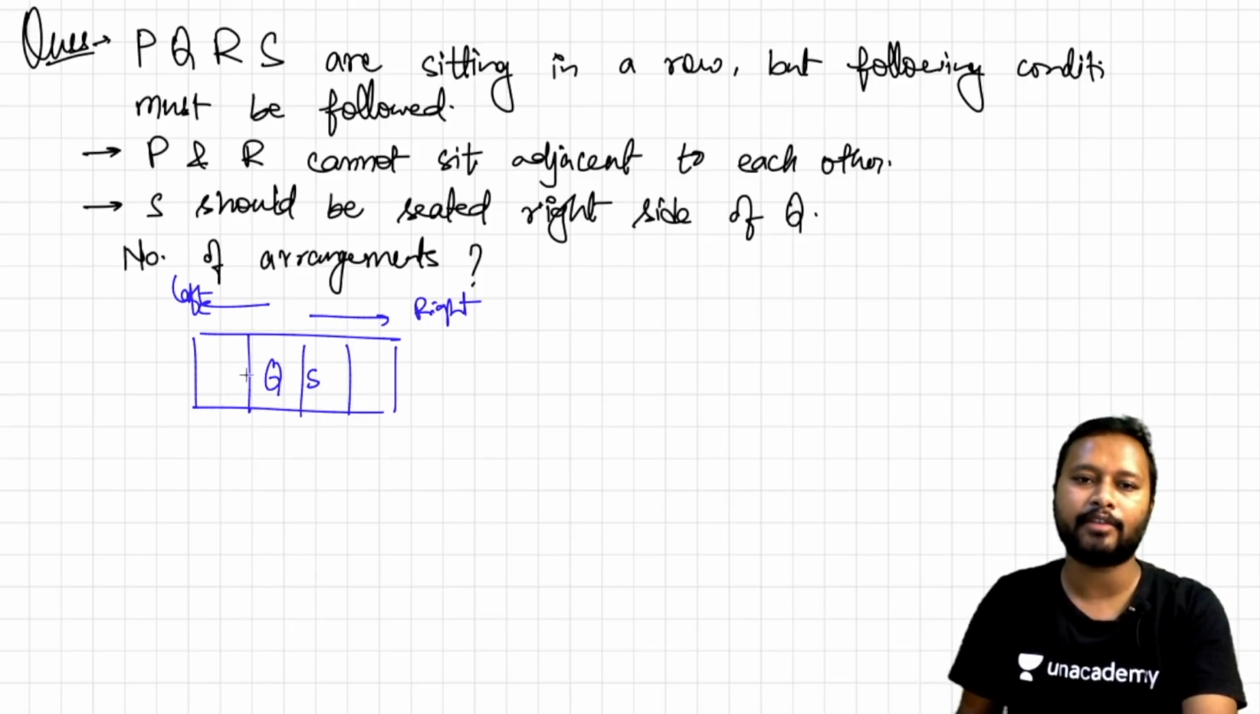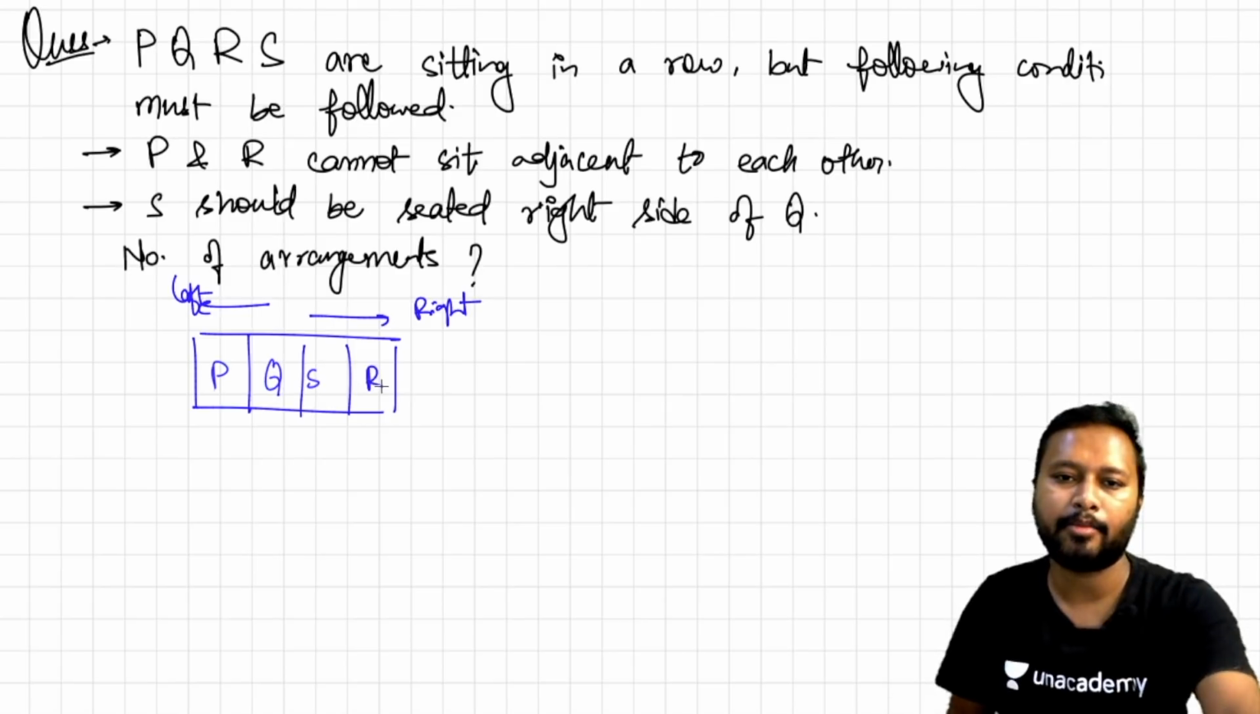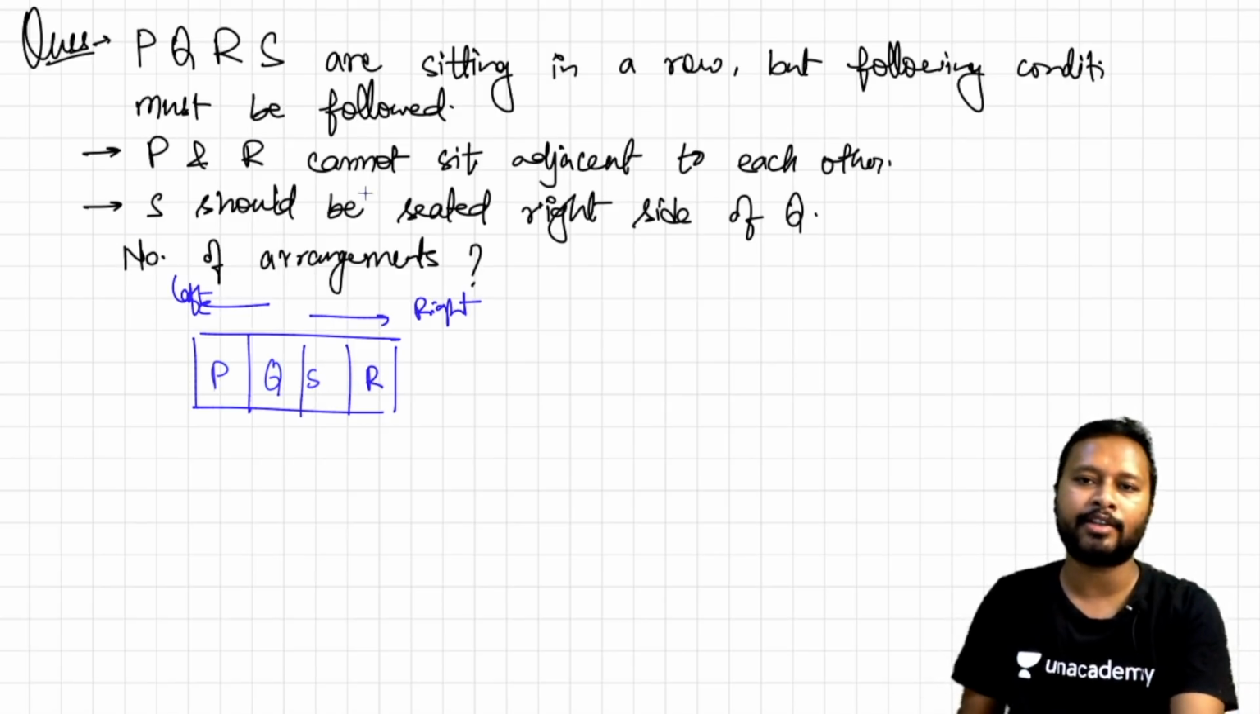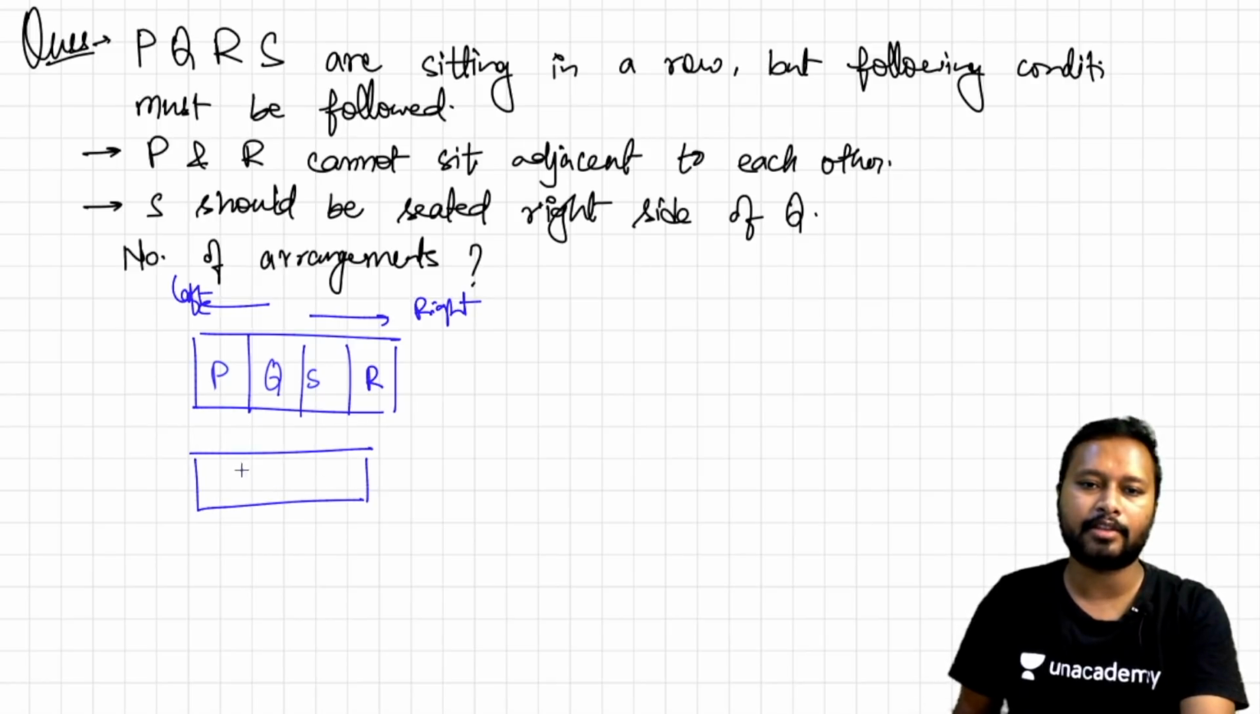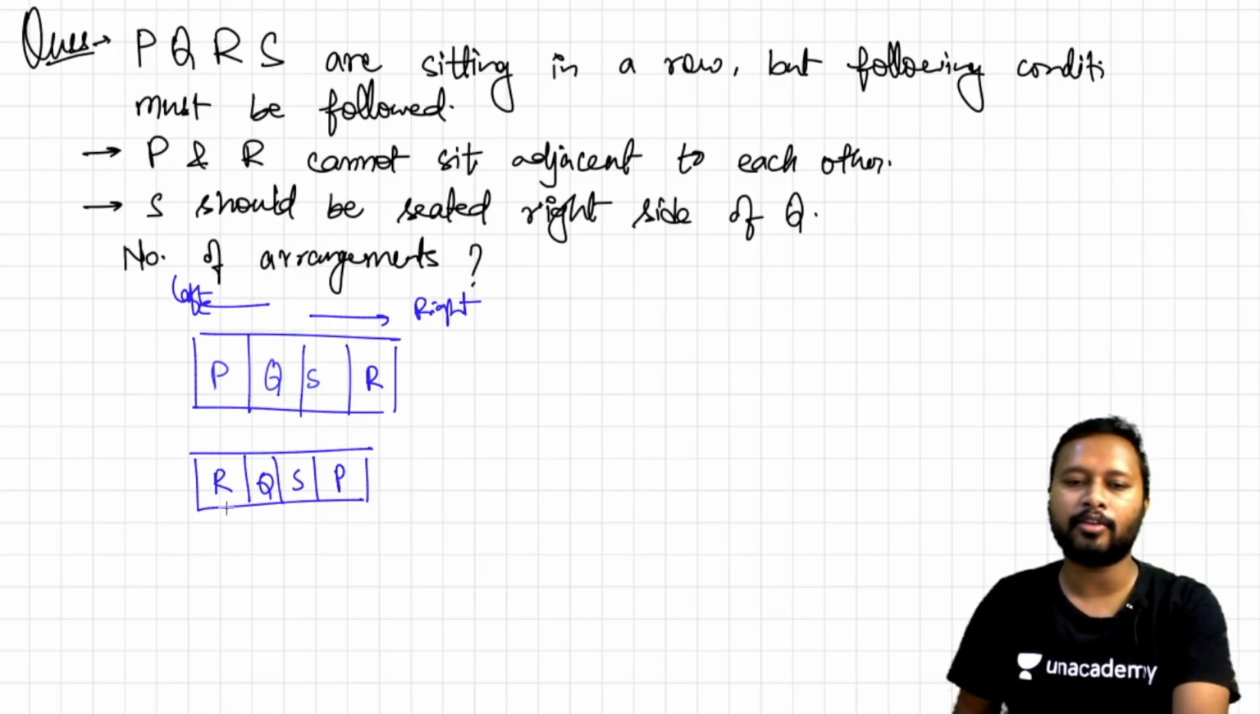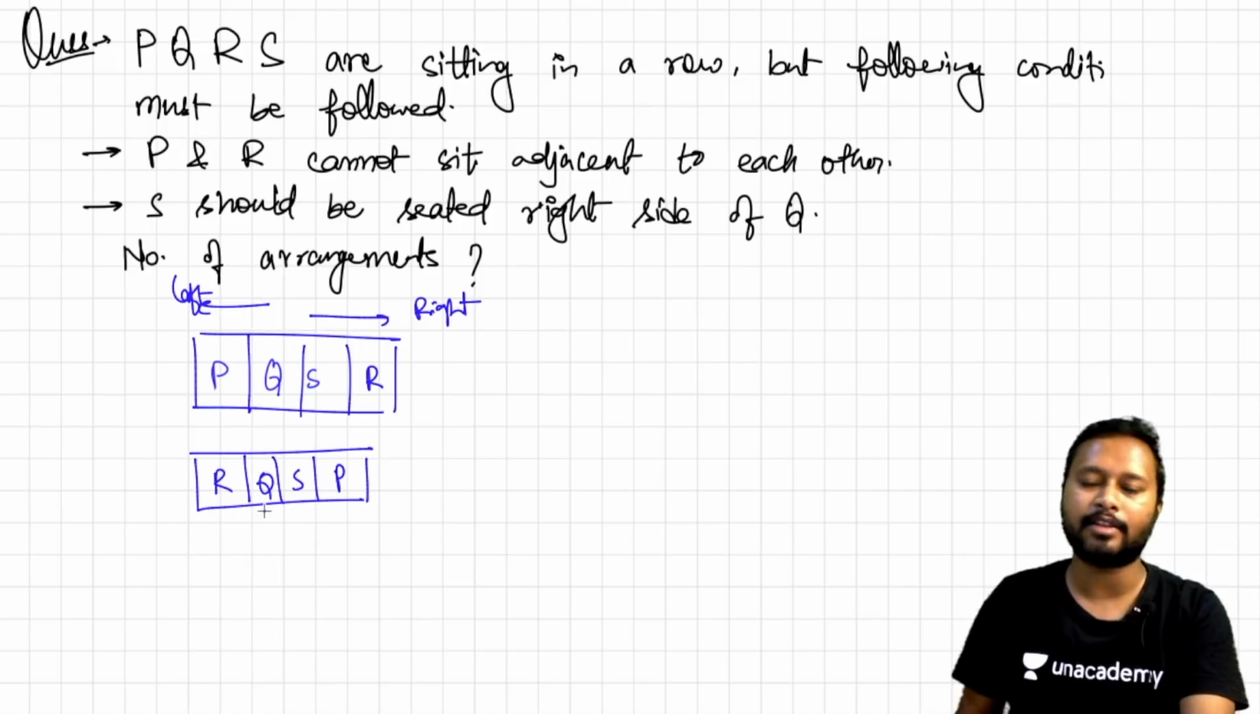So the second condition is followed, and P and R can be written like this. So now both the conditions are being followed. So this is one of the arrangements. The second arrangement which we can have is just by switching the positions of R and P, and let's keep Q and S as it is. So obviously both conditions are followed. S is right side of Q and P and R are not adjacent. So these are two arrangements.